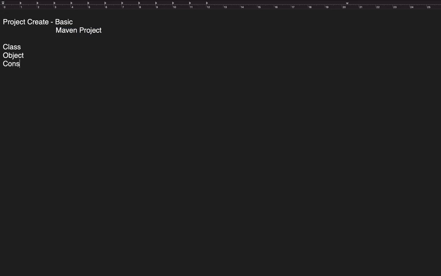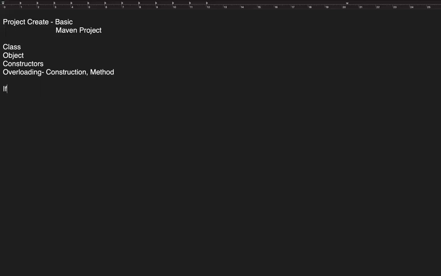Then what we did, we created classes, we understood objects, right? Then we discussed constructors. Then we did overloading, right? We discussed constructor overloading, and I think we also discussed method overloading, which is actually entirely the same thing, because a constructor is also, as I said, a special type of method. So if you can overload a constructor, you can also overload a method. So we checked out both.